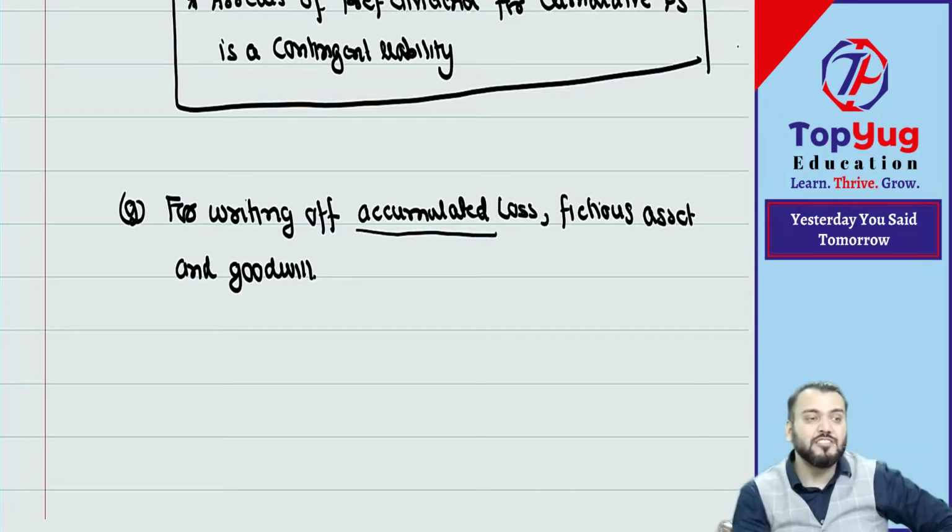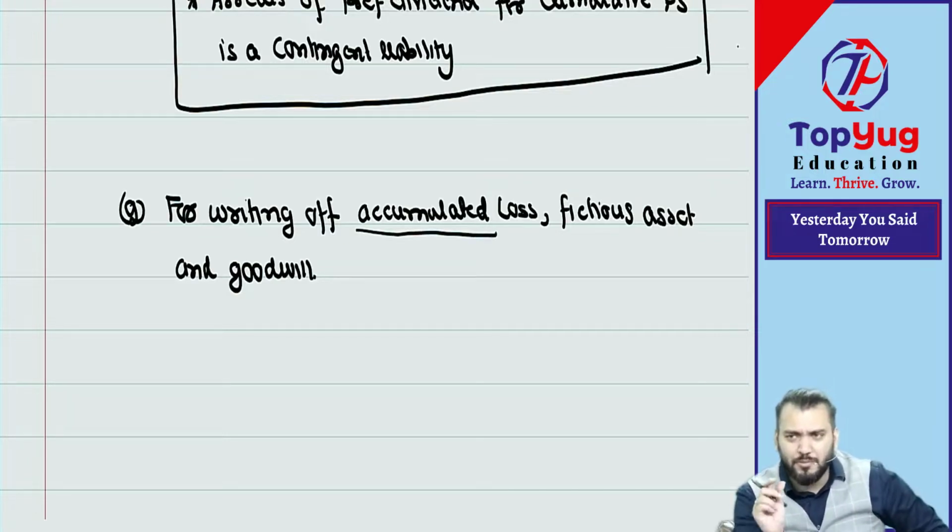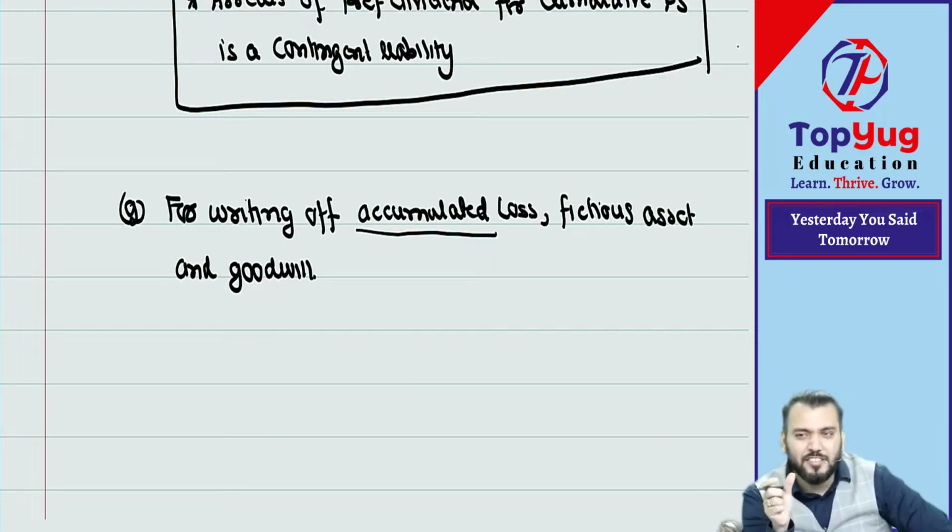What are fictitious assets? Have you heard about this? Fictitious means which are not real. They are not assets but shown as an asset, which do not have any real value. For example, deferred revenue expenditure. Any expenditure which is not yet written off to the P&L account.